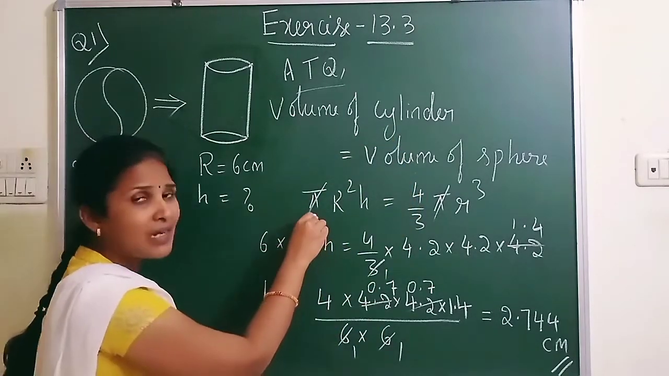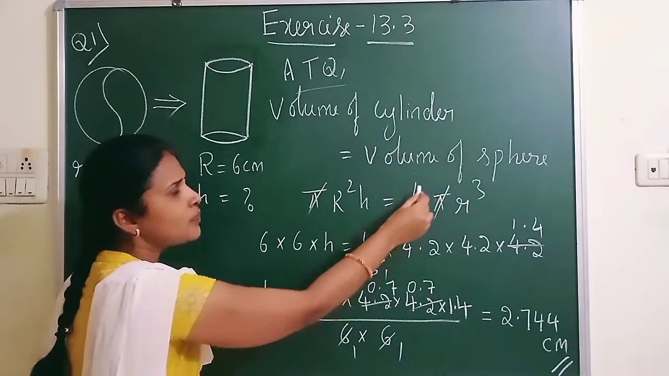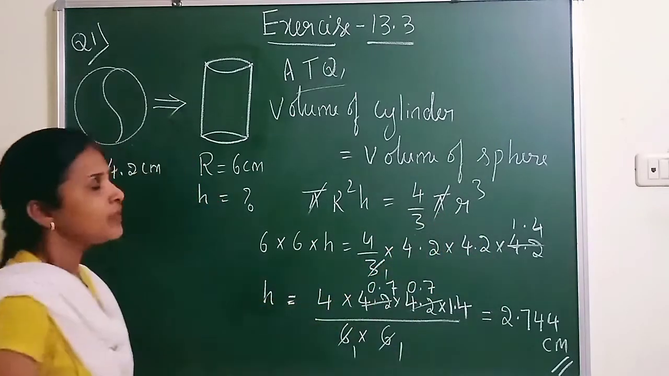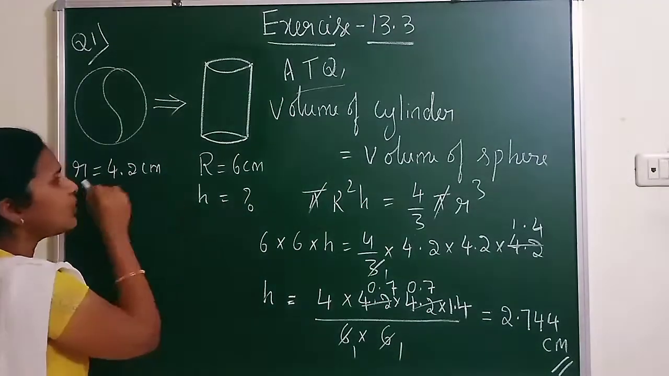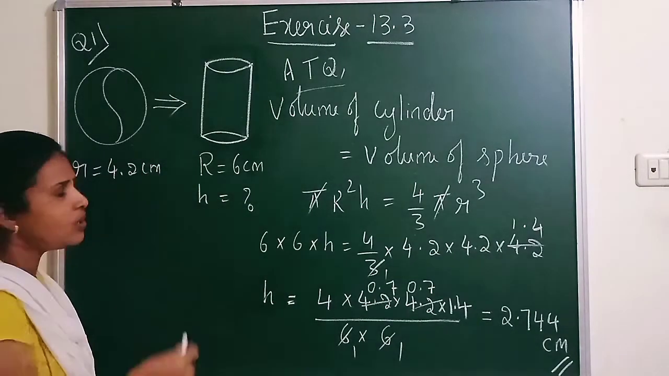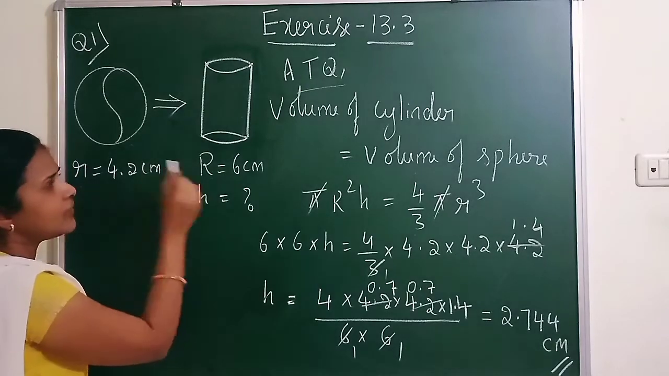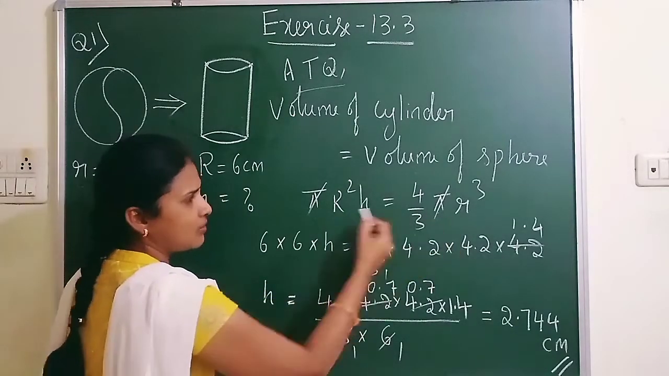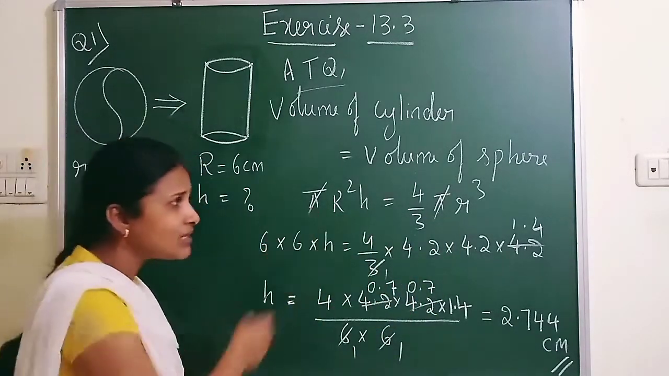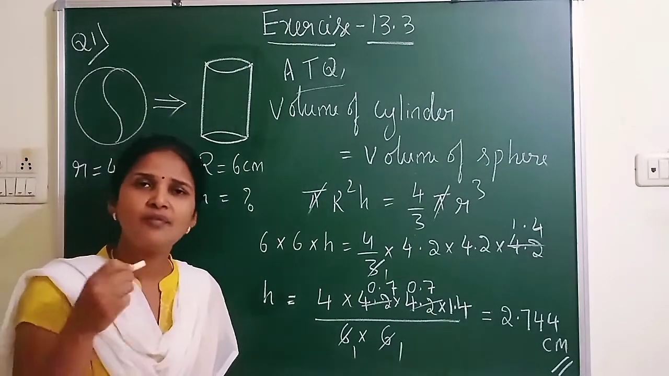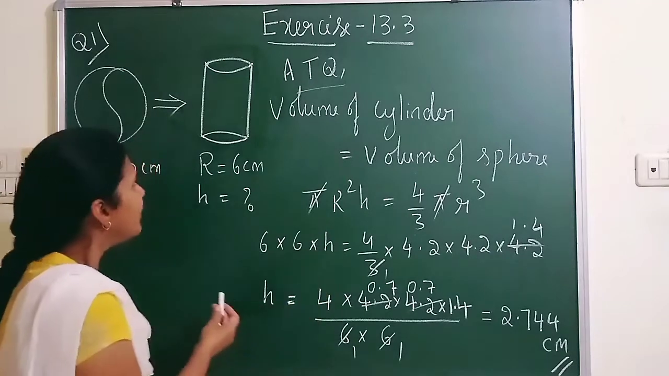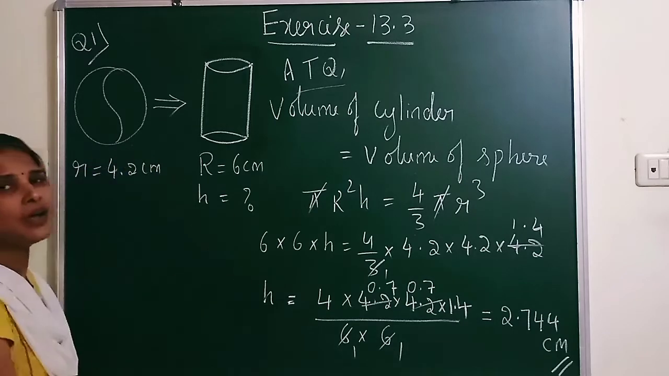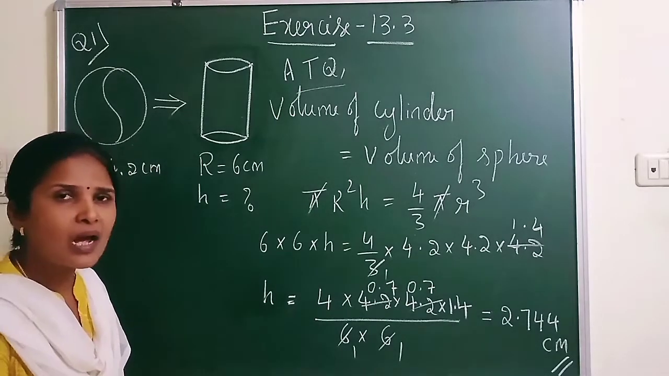So what is the volume of cylinder formula? Pi r square h equals the volume of sphere, 4 by 3 pi r cube. So pi and pi get cancelled, and be careful whenever you are writing r here, both r's are different. So write small r for one 3D figure and capital R for another figure. Because if you write small r for both, there are chances of cancelling both, so you make a mistake. To avoid that mistake, whenever you have a different radius for two shapes, it is better to use another alphabet: one is small r, capital R, or R1, R2.